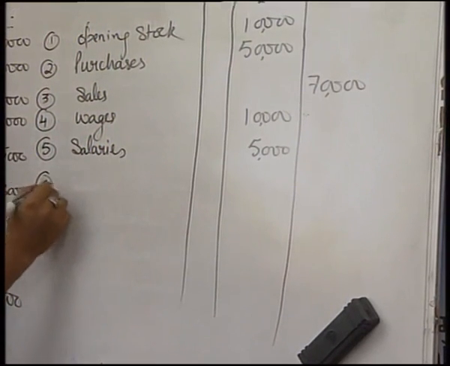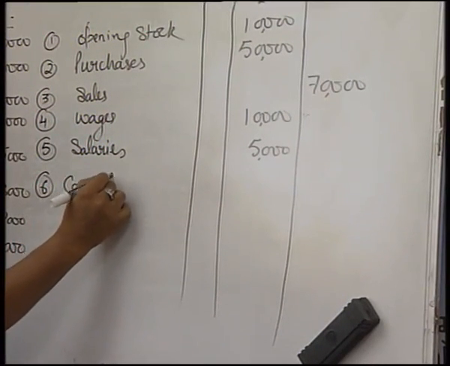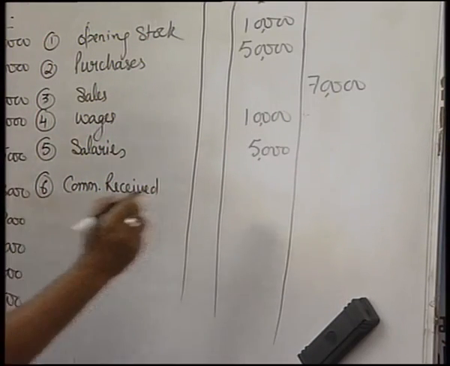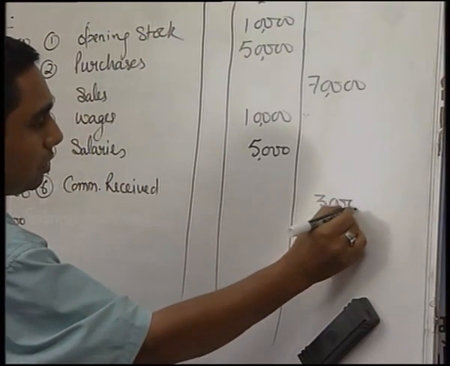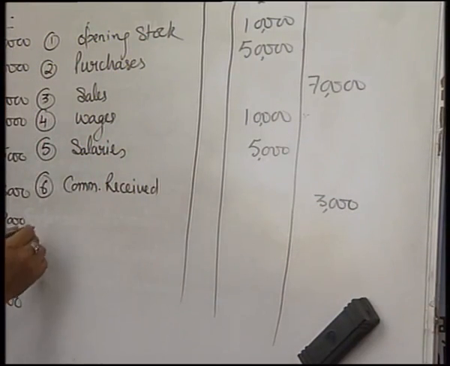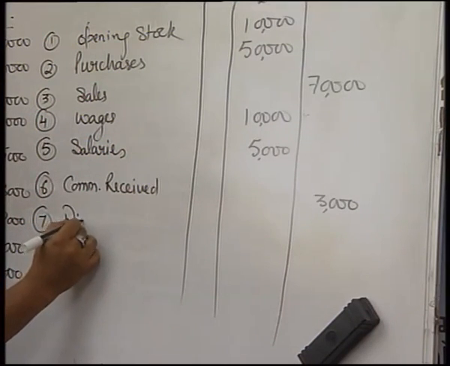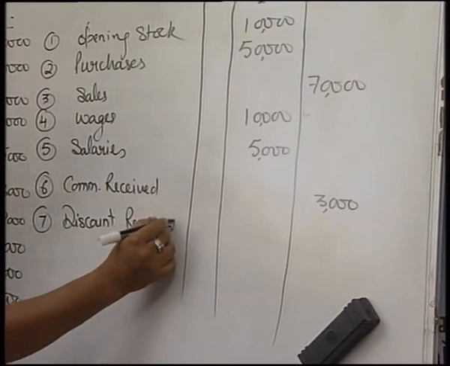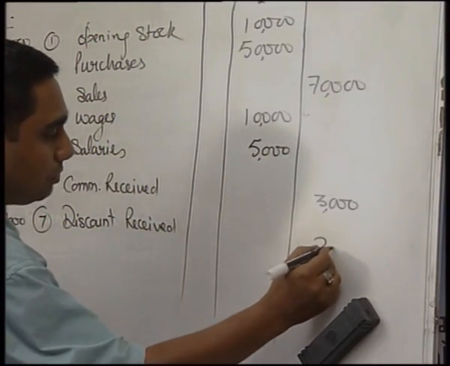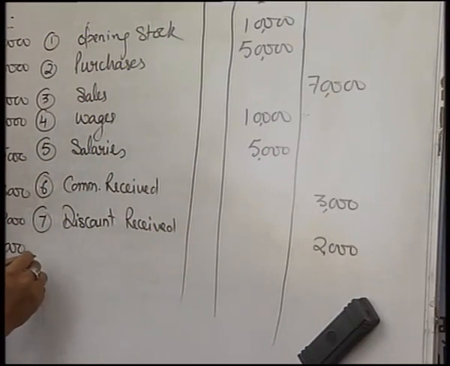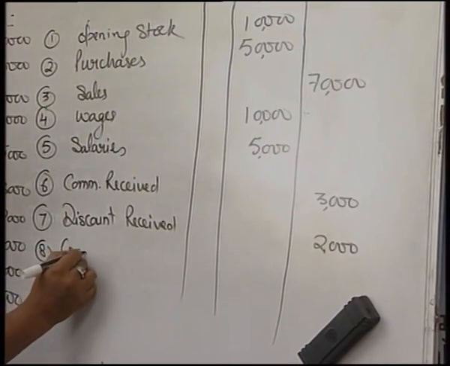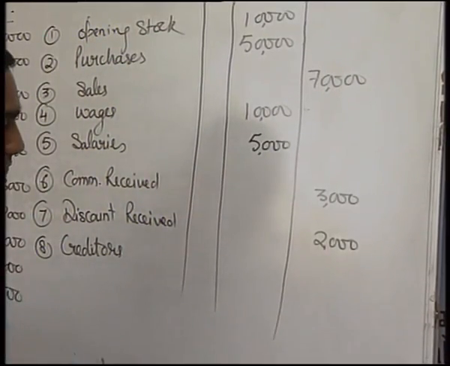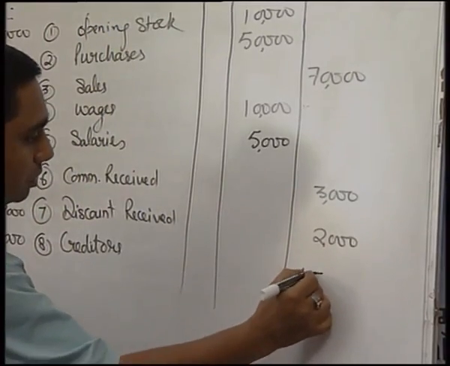Then the sixth item we have is commission received. As it is received, it is your income, and incomes are always going to be credited. We are going to show it on the credit side. Then there is discount received. Again, as you are going to receive it, it is your income, so show it on the credit side. Then we have creditors. As the name suggests, creditors are going to be shown on the credit side.